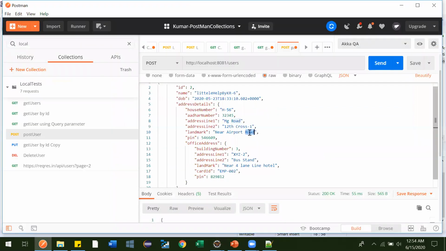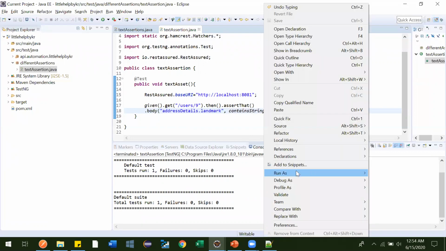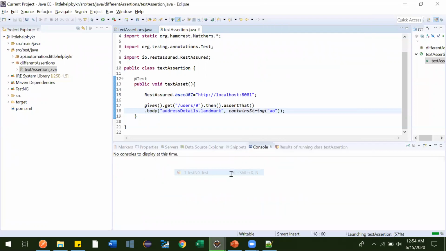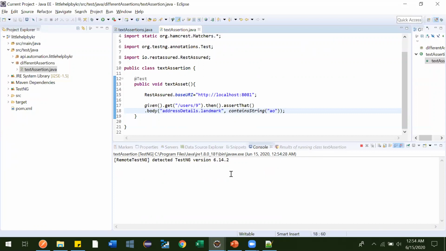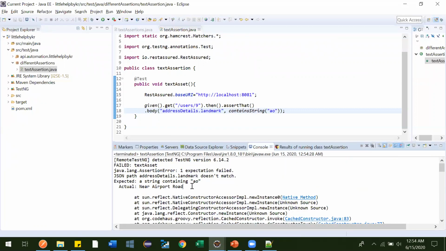Now let me make it AO instead of OA. We don't have AO at any place. So this string is not available in the response, so it will fail here. Yeah, see it got failed because it doesn't contain AO anywhere here.